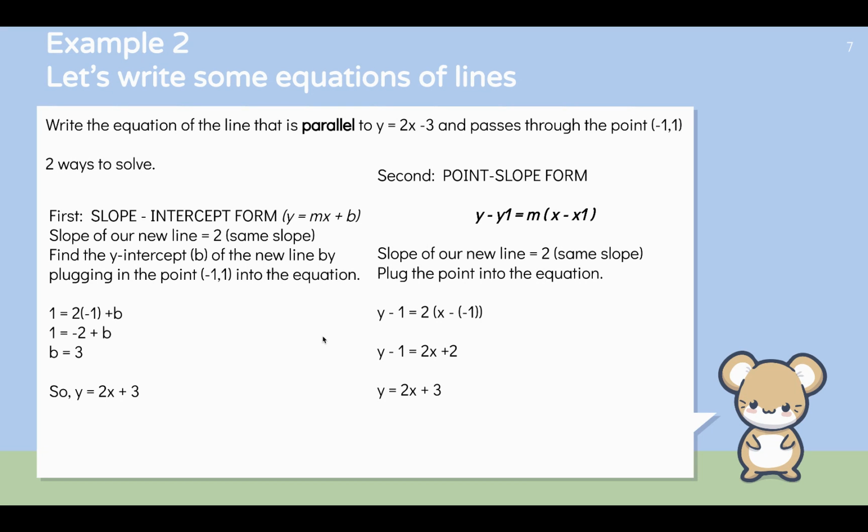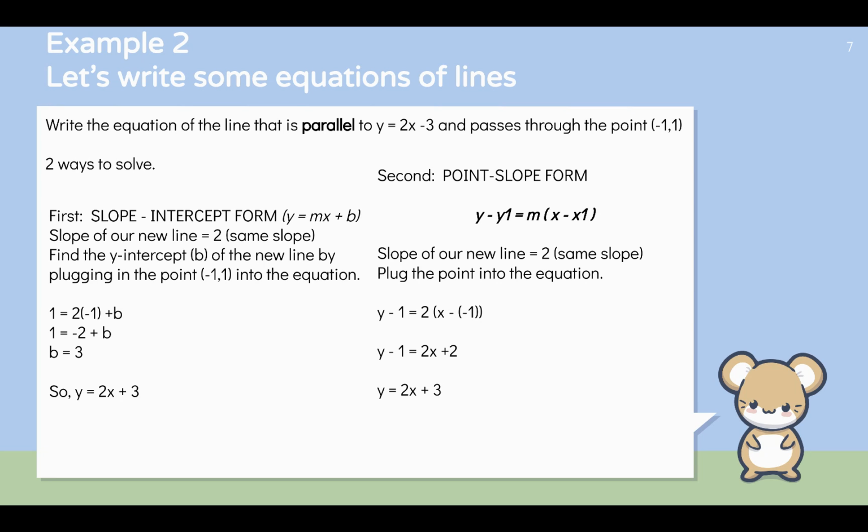What I want you to do is get familiar with the point slope form. I'll derive this later on in the course, but this formula might look a little intimidating right now, but it's actually super simple. It comes from our definition of slope, because slope is just equal to rise over run.